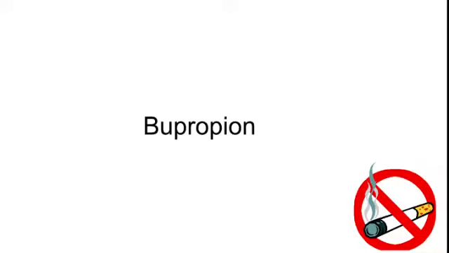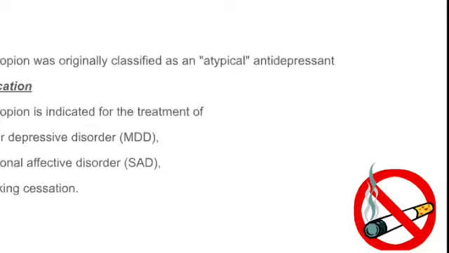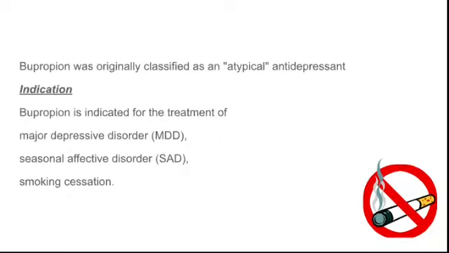This is the drug bupropion, which is commonly used in smoking cessation. Bupropion was originally classified as an atypical antidepressant and is also used as an antidepressant. According to the FDA, bupropion is indicated for the treatment of major depressive disorder, as it comes under atypical antidepressants. It is the treatment of choice for seasonal affective disorders, and also for smoking cessation.